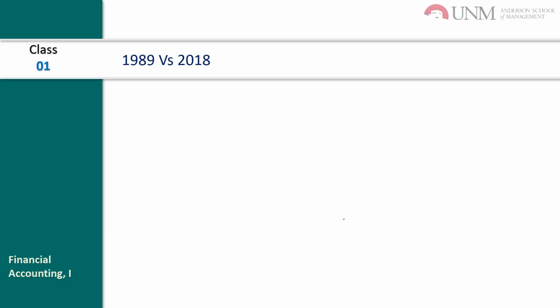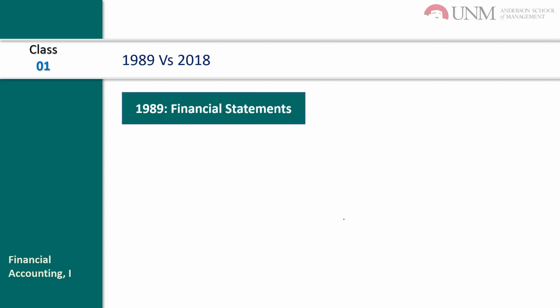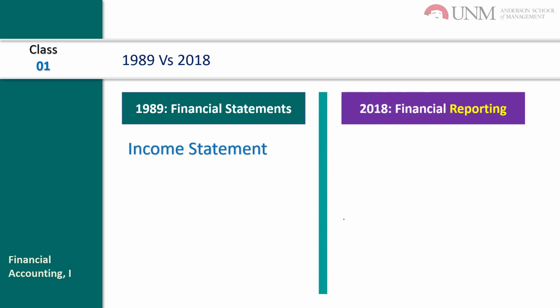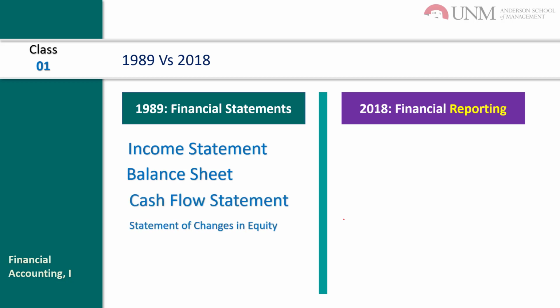Okay, and let's see the difference between 1989 and 2018. The 1989 framework was actually focusing on the financial statements, meaning how to present the income statement, balance sheet, cash flow statement, and statement of changes in equity.